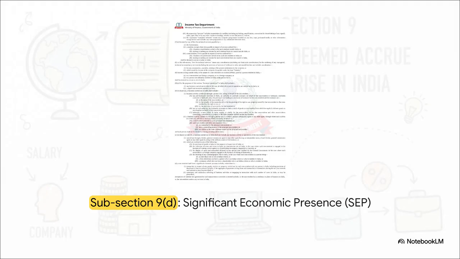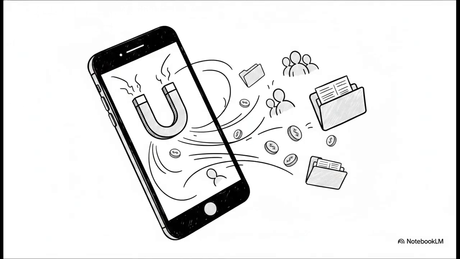Now, the whole business landscape has completely changed over the last decade, right? And the law had to catch up. That brings us to the government's answer to the digital age, subsection 9D, Significant Economic Presence, or SEP for short. All those old rules we just talked about, they needed physical agents or physical inventory. But what about modern apps, streaming services, and huge digital platforms that are making absolute millions in India without a single physical office here? Well, SEP targets exactly these modern tech realities.